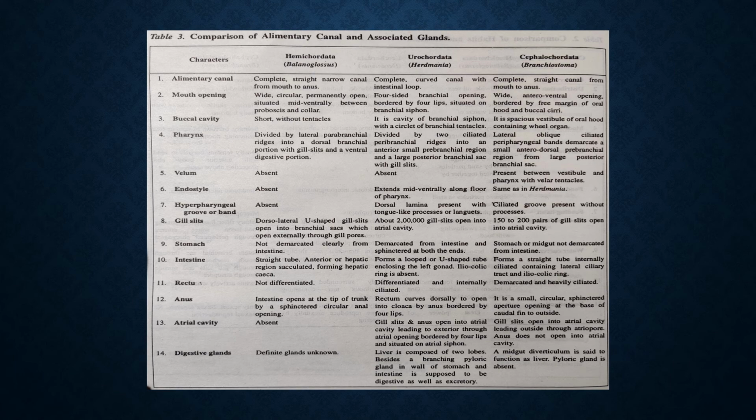10th point is intestine. Intestine in Balanoglossus is a straight tube, anterior or hepatic region sacculated, forming hepatic ceca. In Herdmania, it forms a loop, and it is a U-shaped tube enclosing the left gonad. And ileocolic ring is absent.